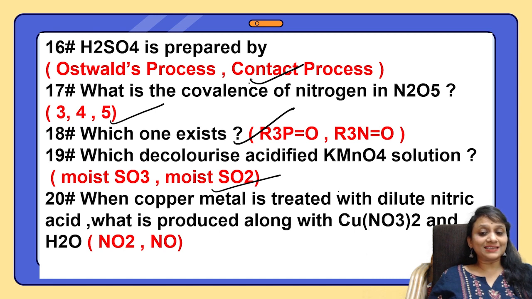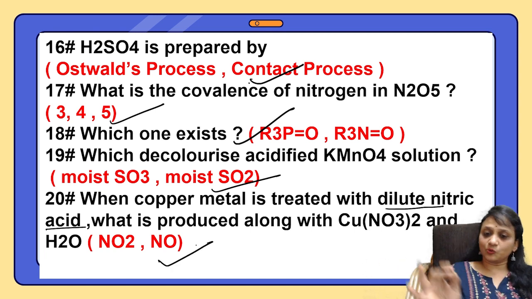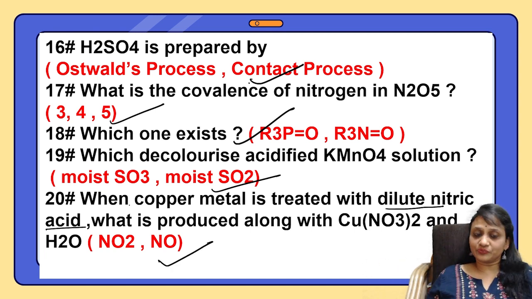When copper metal is treated with dilute HNO3, what is produced along with copper nitrate and water? What are the gases? Always remember, students, when you take dilute acid, only one simple concept: you are going to get NO gas with dilute HNO3, and with concentrated HNO3, NO2. Got it? Easy. You're understanding.